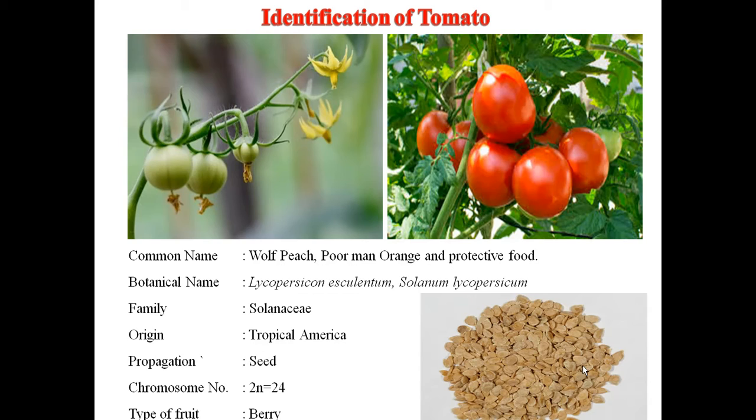First of all, tomato. It is commonly known as wolf peach, poor man orange, protective foods. Botanically, it is known as Lycopersicum esculentum and Solanum lycopersicum. Family Solanaceae. Origin Tropical America. Propagation seed. Chromosome number of tomato is equal to 24, and type of fruit, it is a berry type of fruit. You can see the seeds, fruits and flowers of tomato in picture.